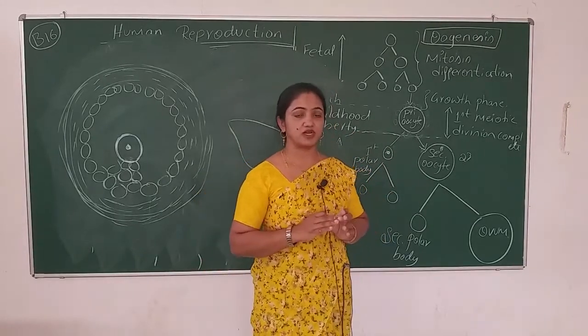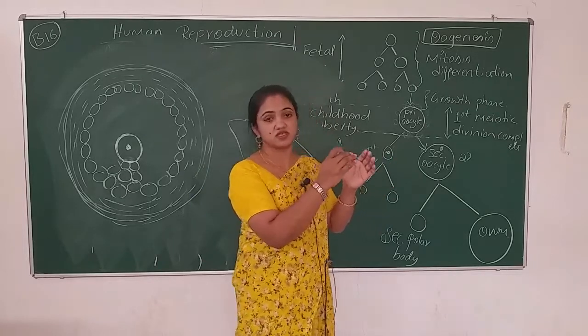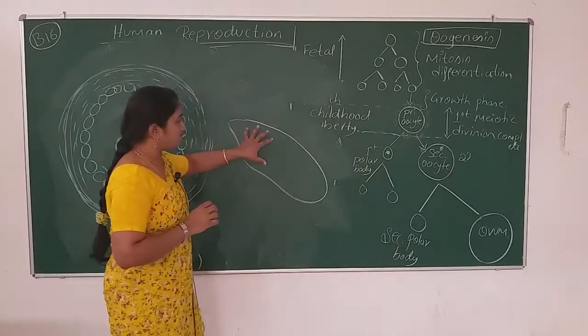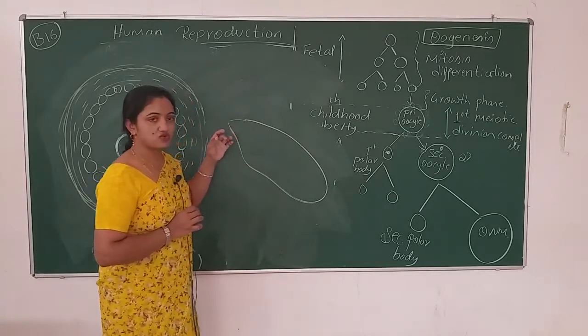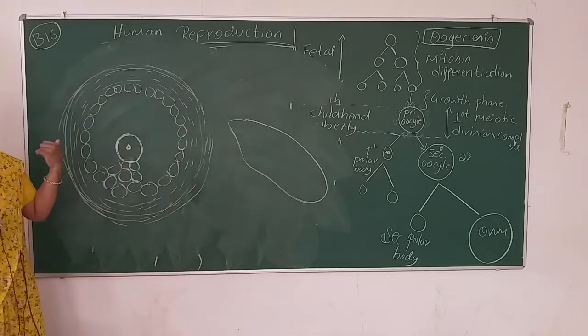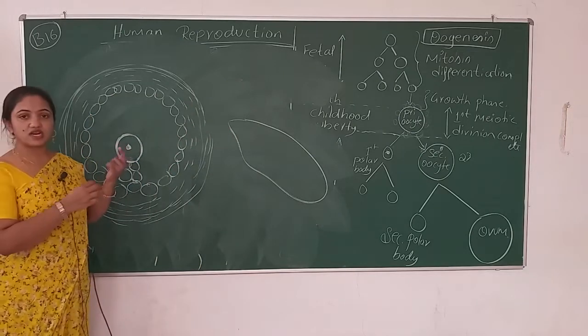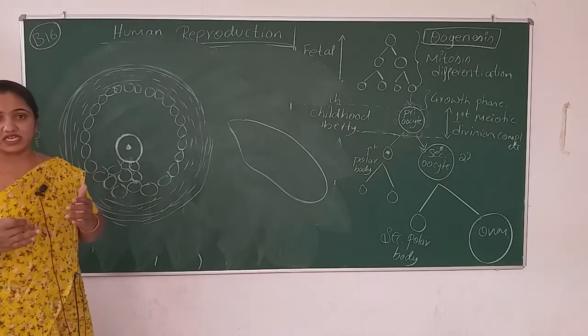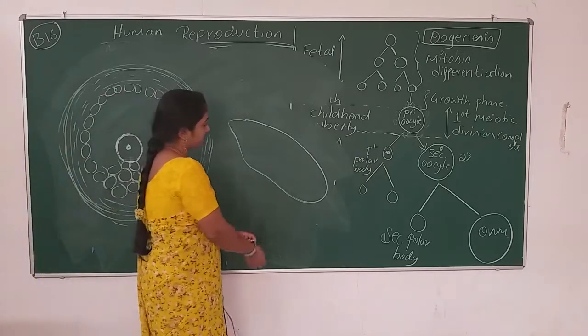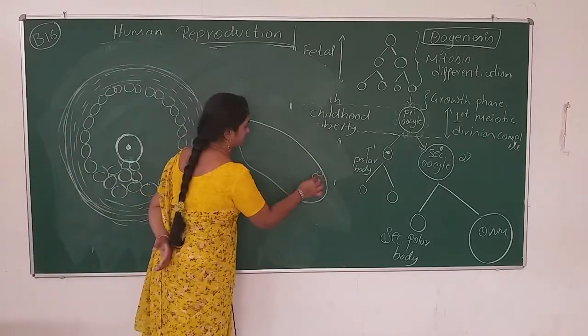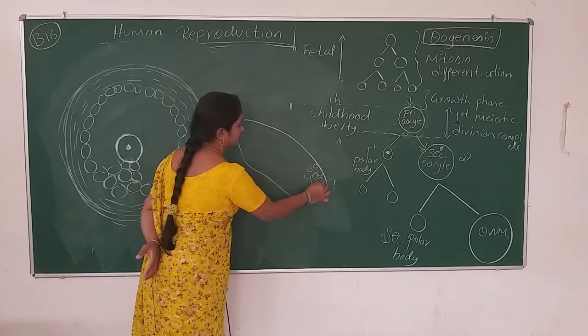That is the female reproductive system. I am taking only one ovary here, only to explain the Graafian follicle, a mature Graafian follicle. Initially, there were primary follicles. So these are all the primary follicles.